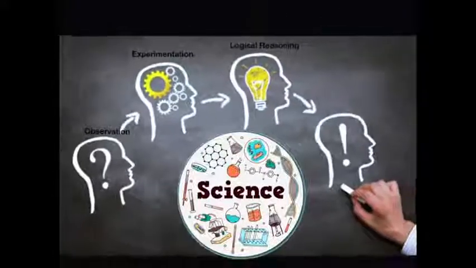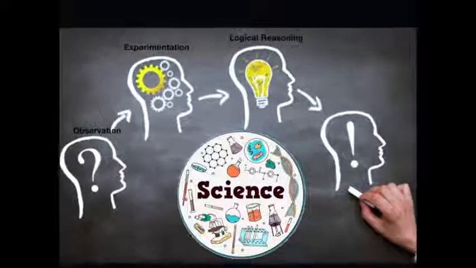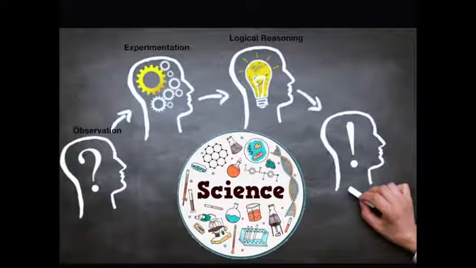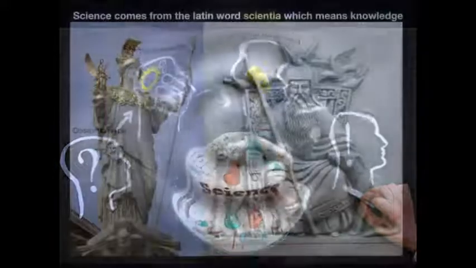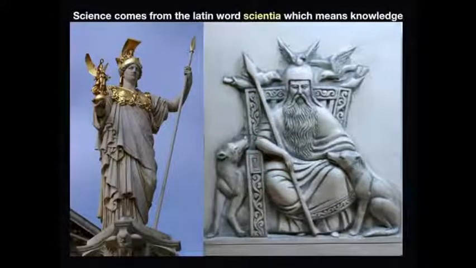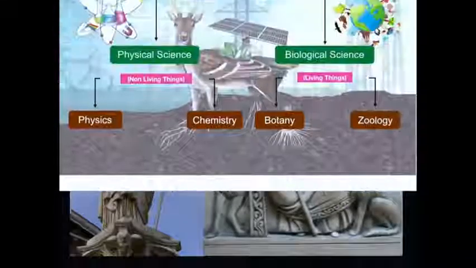Now, the knowledge that he had got through observation, experimentation, and logical reasoning was put together and was called science. So what is science? Science is the systematic arrangement of knowledge that is gained through observation, experimentation, and logical reasoning. The word science is derived from the Latin word scientia, which means knowing the truth.